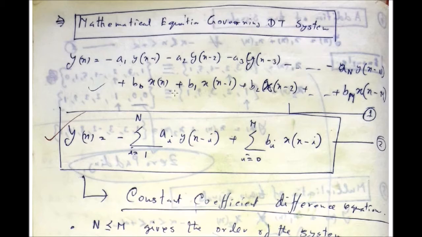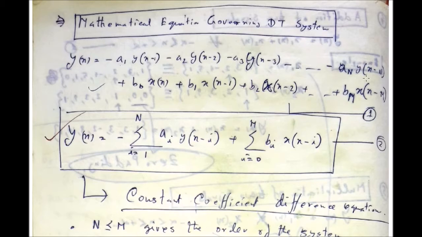Remember that for a realizable system, generally M should be greater than N, and N is called the order of the system. If N is equal to 1, it is called the first order system. N equal to 2, second order. N equal to 3, third order, etc. So the number of input terms will be greater than or equal to the number of output terms.